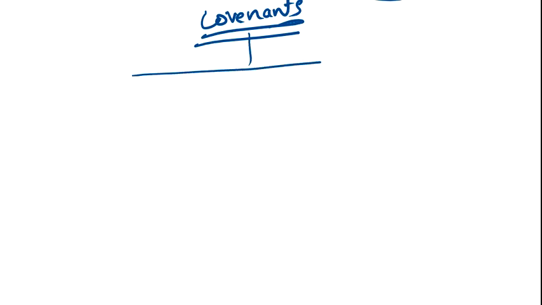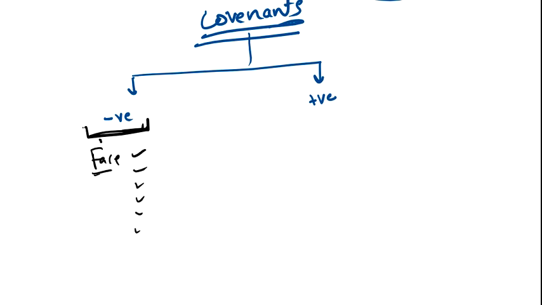Now covenants are basically of two types. One is the negative covenants and one is the positive covenants. When I say negative covenants, these are basically prohibitions on the borrowers. These are the covenants which stop Facebook from doing something, meaning these are the points Facebook cannot do.